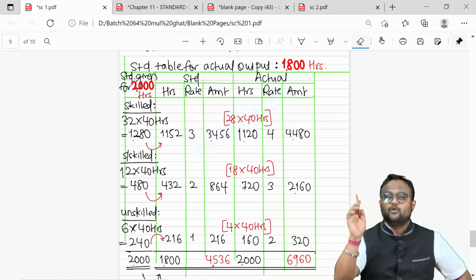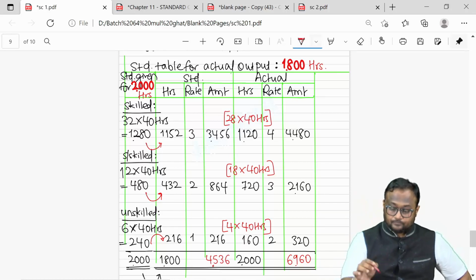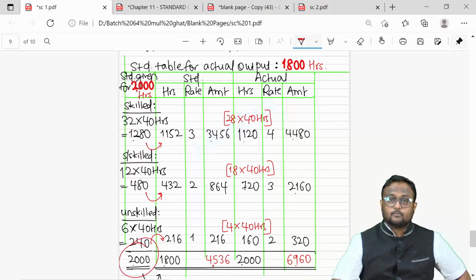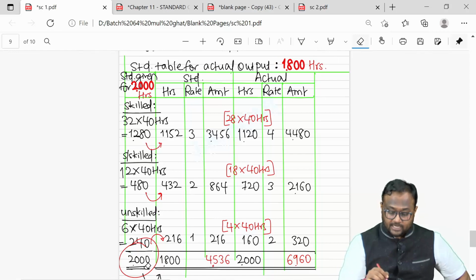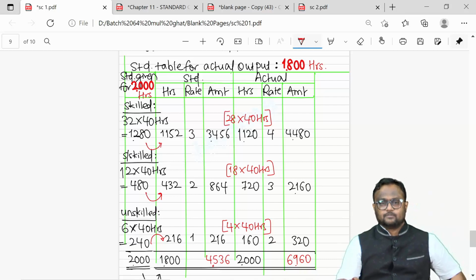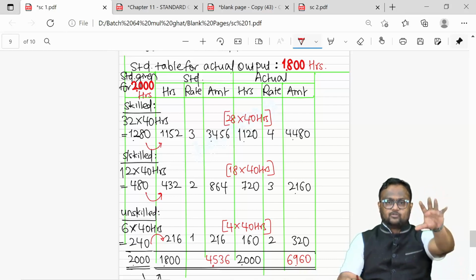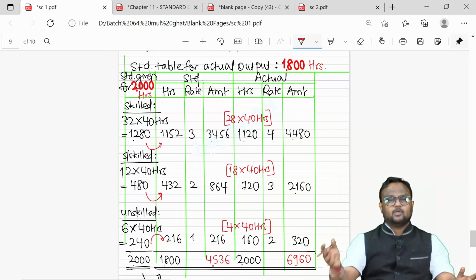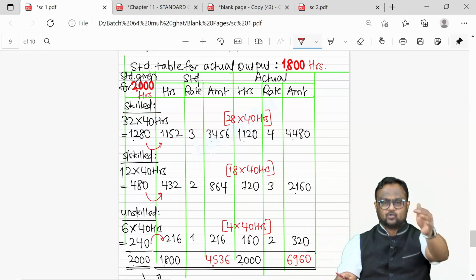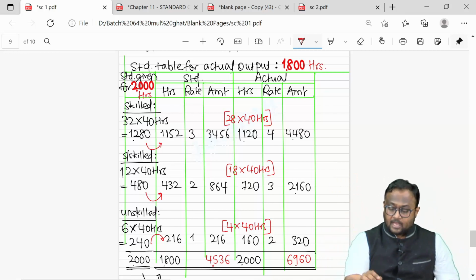Simply replace hours by units. 2000 was the standard output. 1800 was the actual output, which was 90%. So the whole thing was converted into 90%. Simple it was. The data was available for 2000. I was producing 1800. Okay, so 90% it is. So the standard is also converted at 90%. And we also found out actual hours based on that.